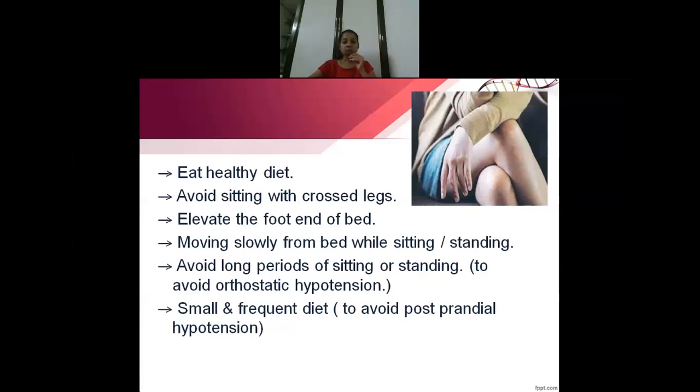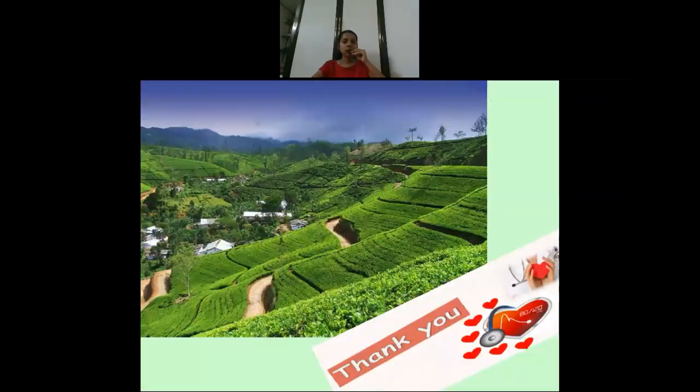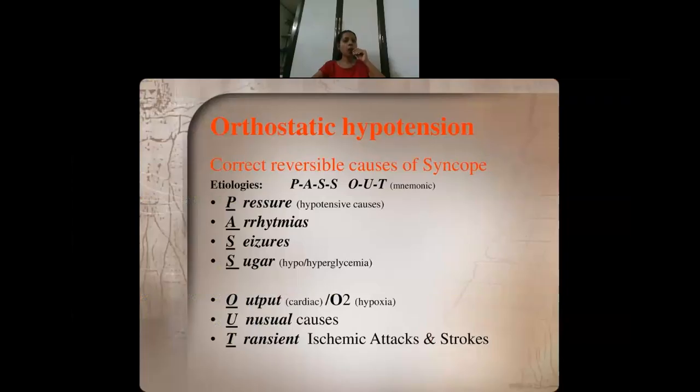Then patients with postprandial hypotension, what can you advise them? Tell them to take small and frequent diet, and also to take less amount of carbohydrate in the diet. Now some home remedies are there, usually used to improve the blood pressure for those who have hypotension, like ginger, raisins are very good. Almonds are good. Then we have carrot, lemon, beetroot. Then your basil or the tulsi, that is also very good. So that will improve the blood pressure. So this is about the orthostatic hypotension.